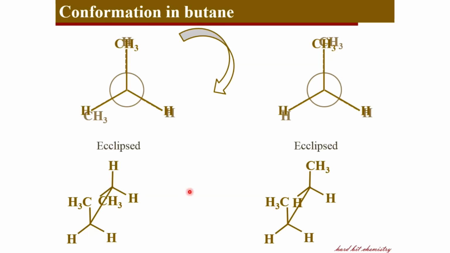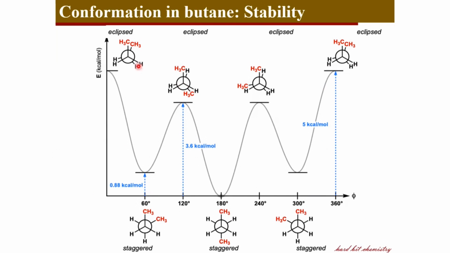So that gives rise to different energies among the 2 eclipsed structures, and likewise there are differences among the staggered structures too, like this. Considering the eclipsed and staggered, obviously the staggered conformations are more stable, less energetic than the eclipsed conformations, because the staggered structure is devoid of the eclipsing interactions, the steric interactions. But if you compare the 2 eclipsed structures like this one and this one, here in this eclipsed structure, the 2 bulky methyl groups are on the same line placed close to each other. So there is a higher degree of steric strain here. But in this structure, the methyl groups, the bulky groups, are placed not that close to each other.